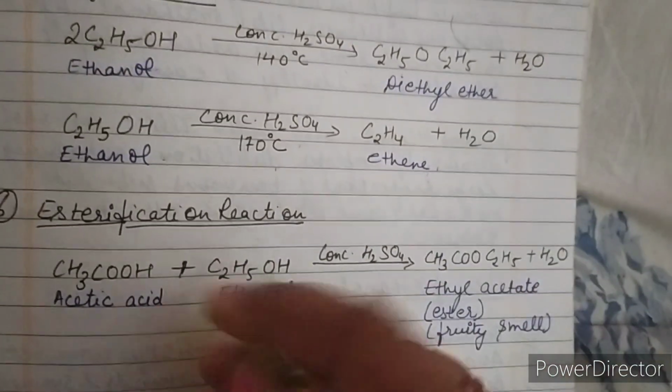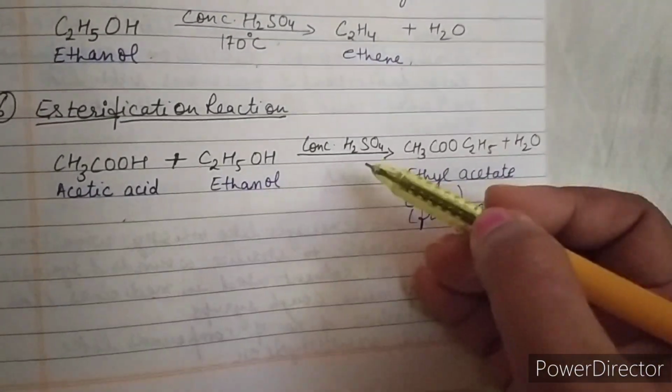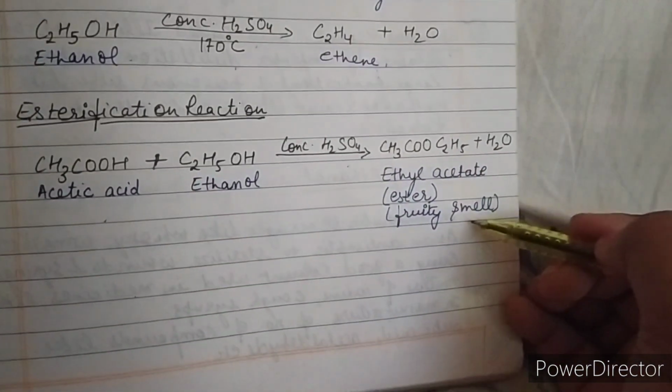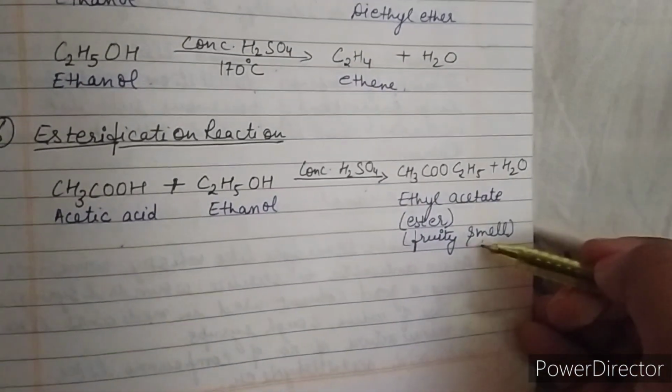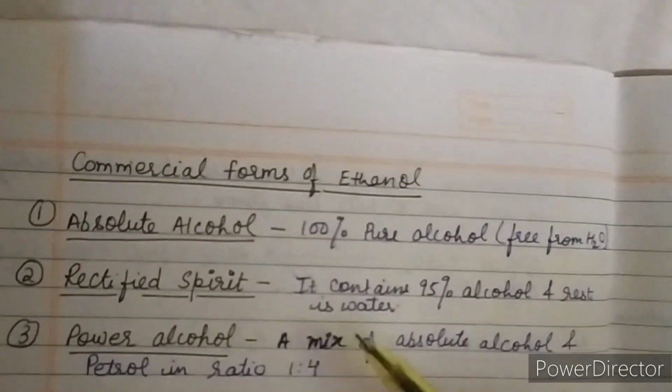Next is the esterification reaction. This is another very important name reaction in which alcohol reacts with acetic acid in presence of concentrated H2SO4 to give you a fruity smelling compound, that is ester. Here it is ethyl ethanoate or ethyl acetate. Next is the commercial forms of alcohol.